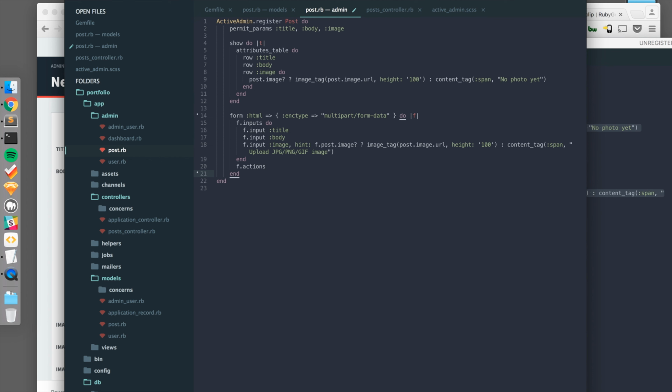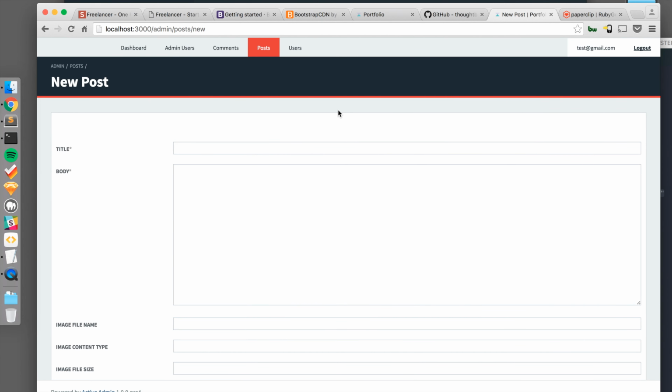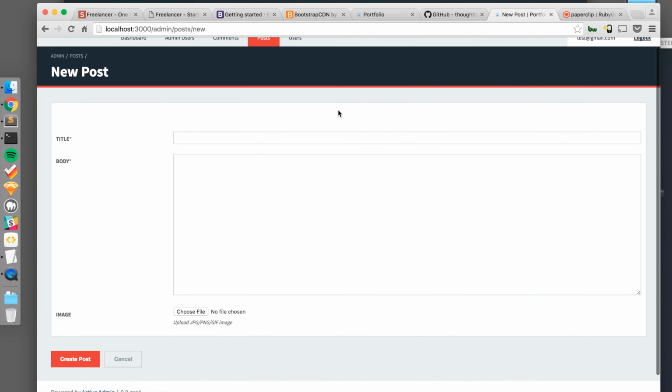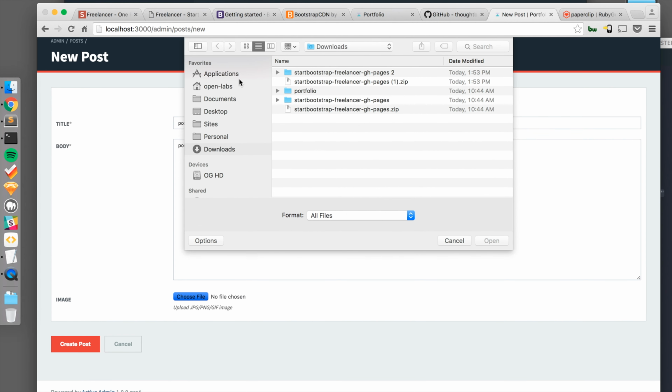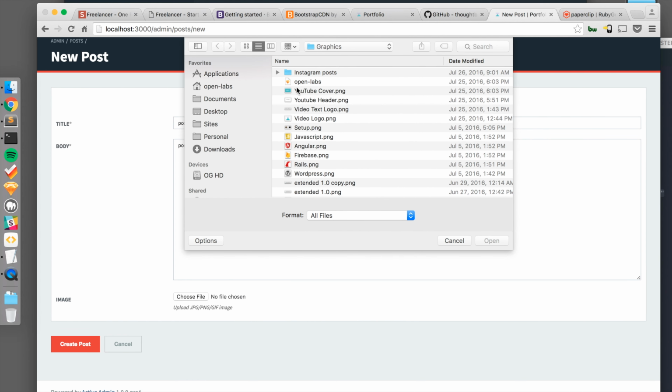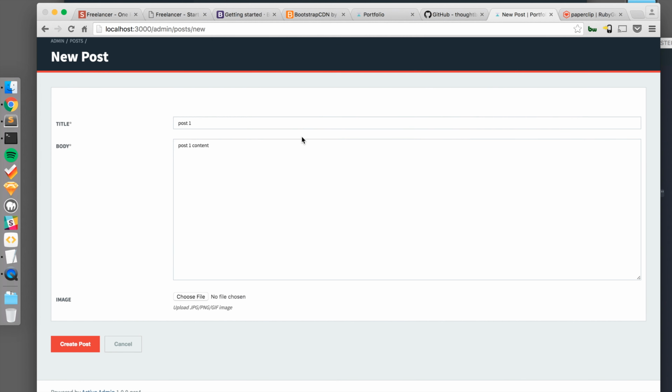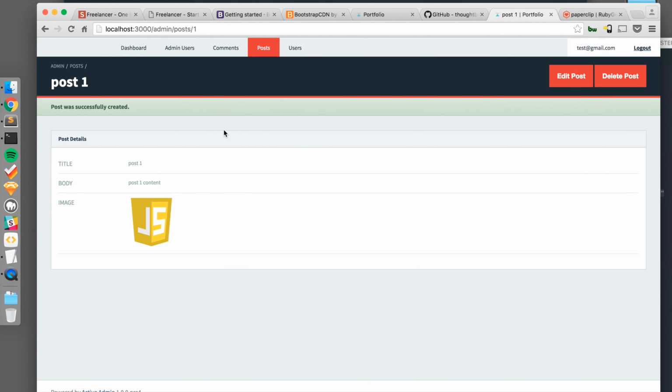So this will add the button to our new post, so that when we add a new post we'll have a button to select an image from our laptop or computer, and we'll be able to add it to our website. So if we save this and we return to admin new post, if we refresh this, we should see the button link. Perfect. So let's create a post. Post 1 content. And let's go with JavaScript. Create post. Awesome. So the post has been generated.